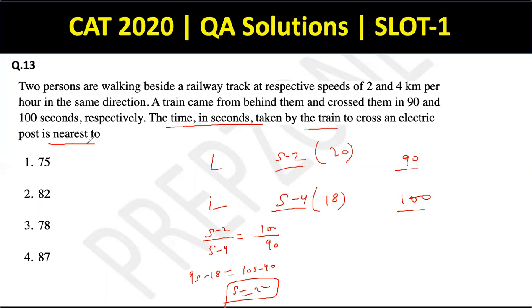An electric post has no speed, right? So the speed will only be S, that is 22. And what is the time taken is what the question is asking. So again, simply using the ratio, it will be 18 by 22. You can either take this 18 or you can take this 20, it's your own choice. So 18 by 22 should be equal to X by 100, where this is X.